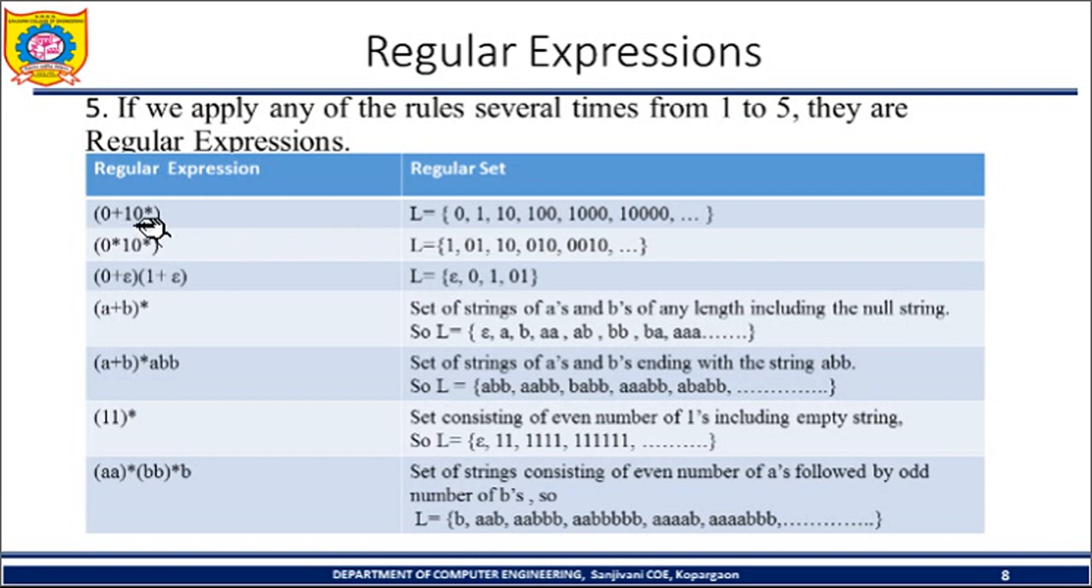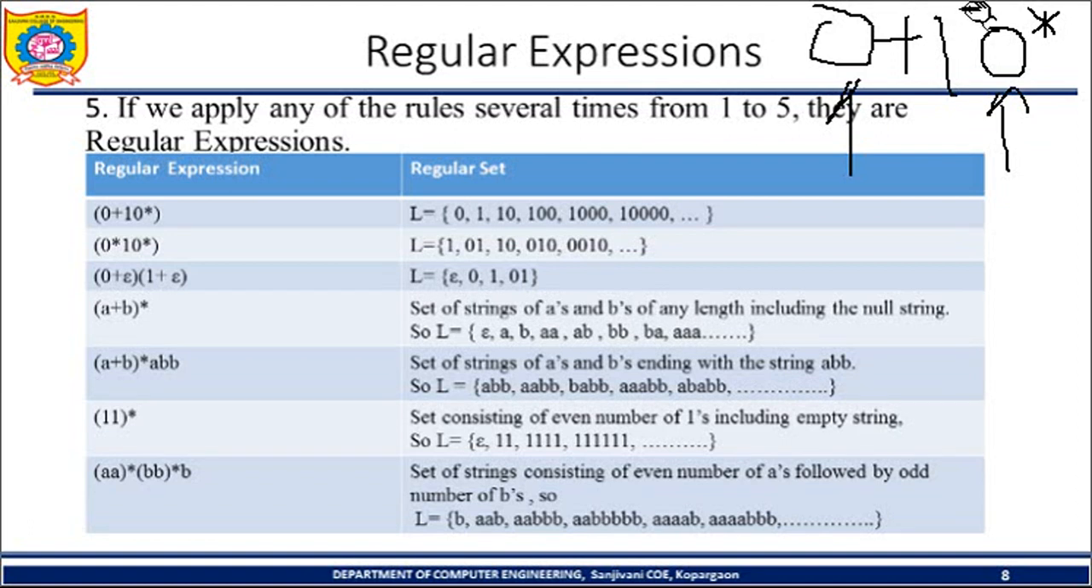Here you can see 0 plus 1 0 star. So this is the regular expression for the language. Plus indicates that either I can select this one or this one. Which language is generated by this regular expression? I'll skip this one, and if I select only 0, then L is equal to 0.